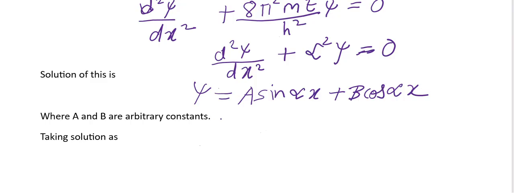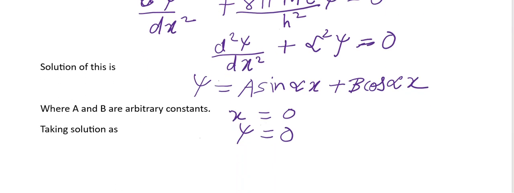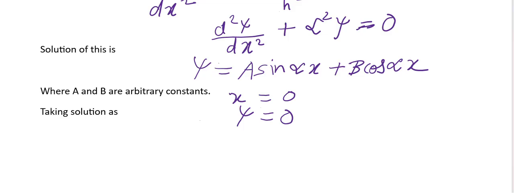Now, putting the boundary conditions, as x is equal to 0, wave function is also 0. Why? Because we have assumed that potential is so high that the wave function cannot exist at this point.